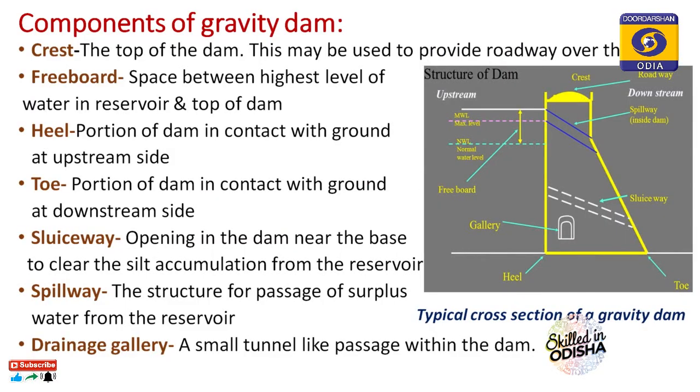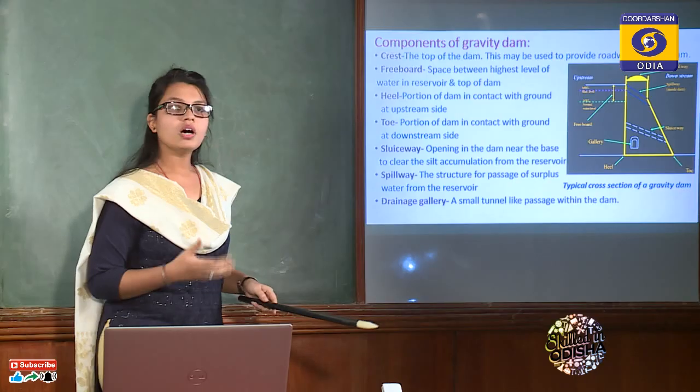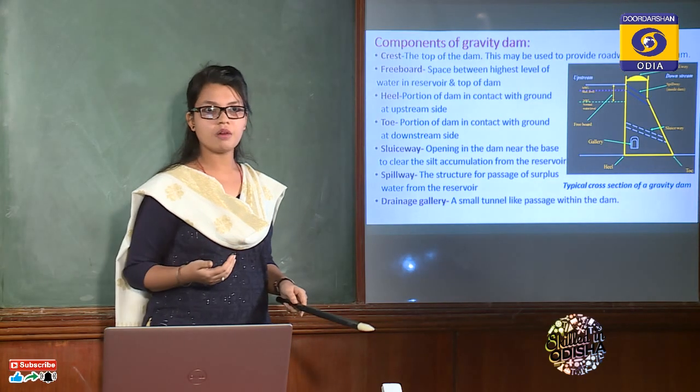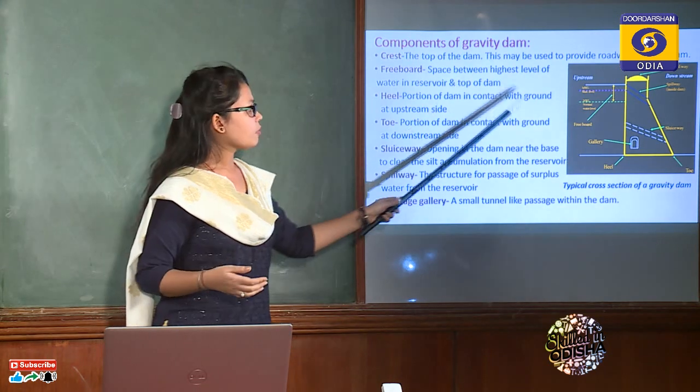Then sluiceway. Sluiceway is the opening in the dam which is provided near the base for clearing the silt accumulation in the dam. Along with clear water, silt may also come in from the upstream side.